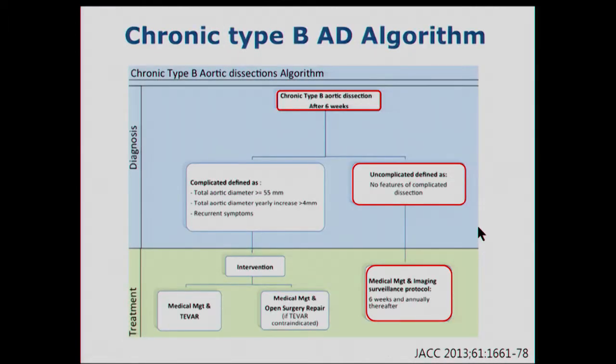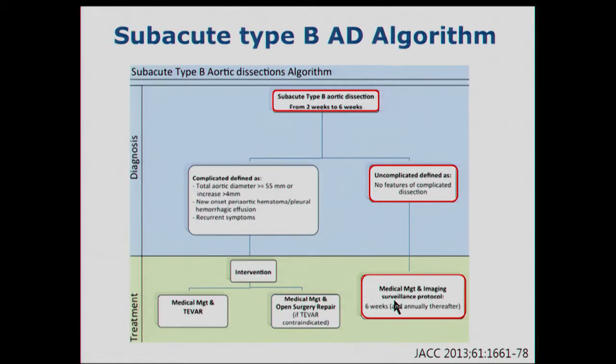Current guidelines and consensus for treatment of chronic type B aortic dissection: if there are no complications, medical management and imaging surveillance. For subacute dissection, it is similar. If there are no complications, medical treatment and imaging surveillance is recommended.